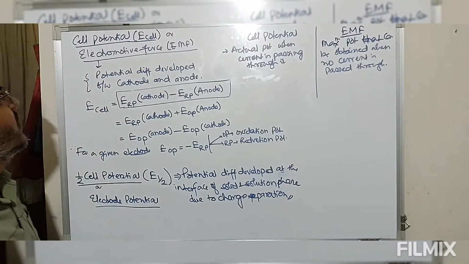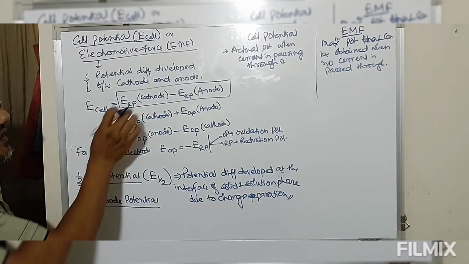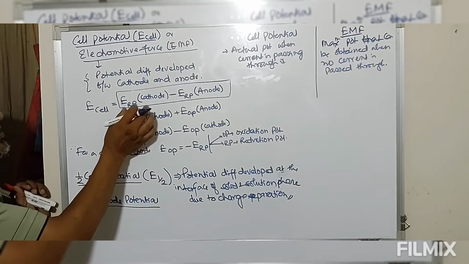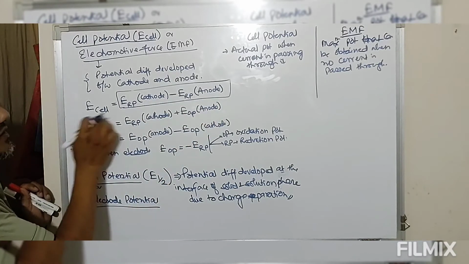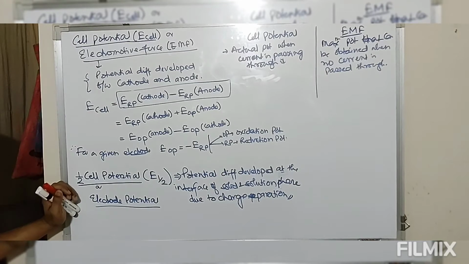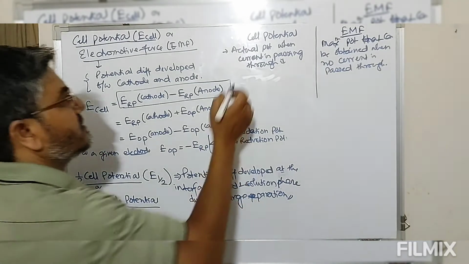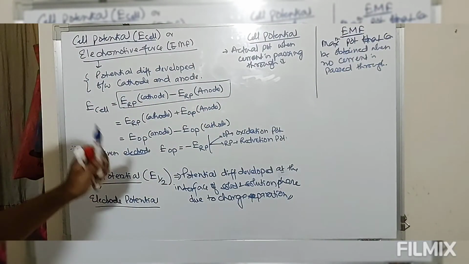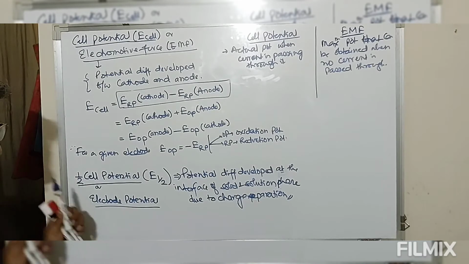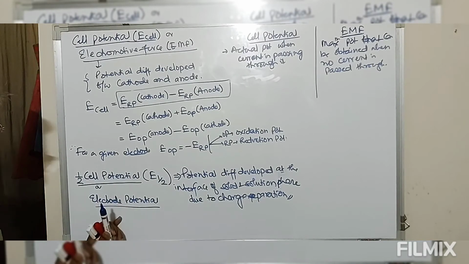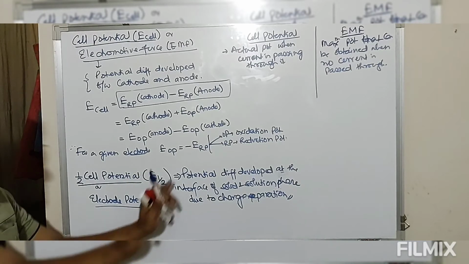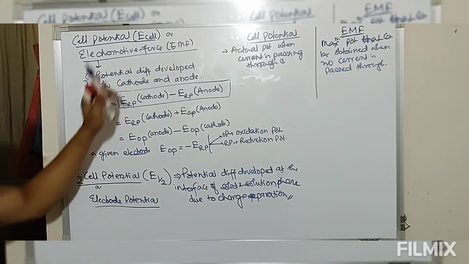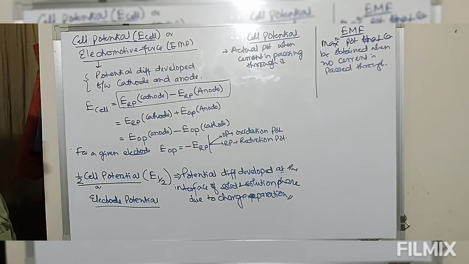So this is cell potential. This is defined as reduction potential of cathode minus reduction potential of anode. So if the reduction potentials of cathode and anode are given, then we can easily find the value of cell potential. So this is the difference between cell potential and the EMF. Now in a cell we have two half cells. Each half cell, because of charge difference, has a potential difference which is known as electrode potential. The combination of these electrode potentials gives you the cell potential.